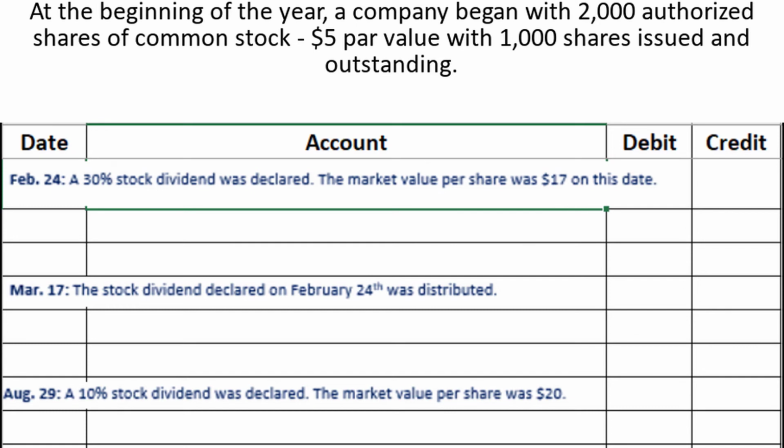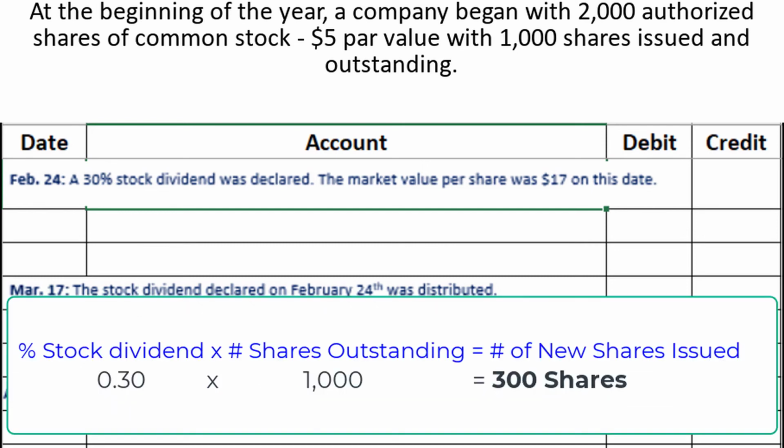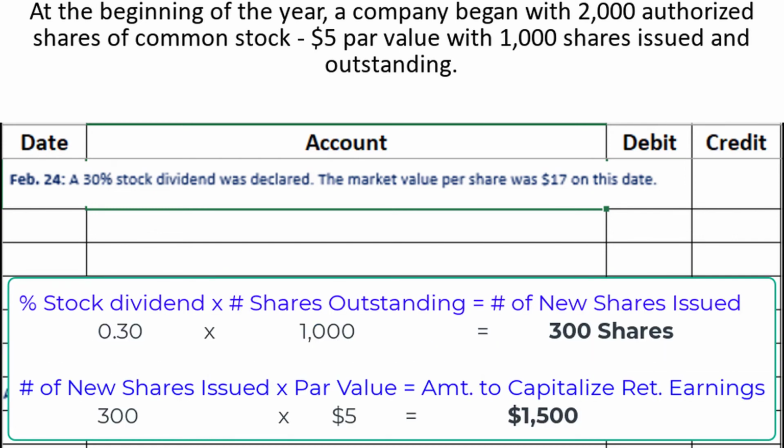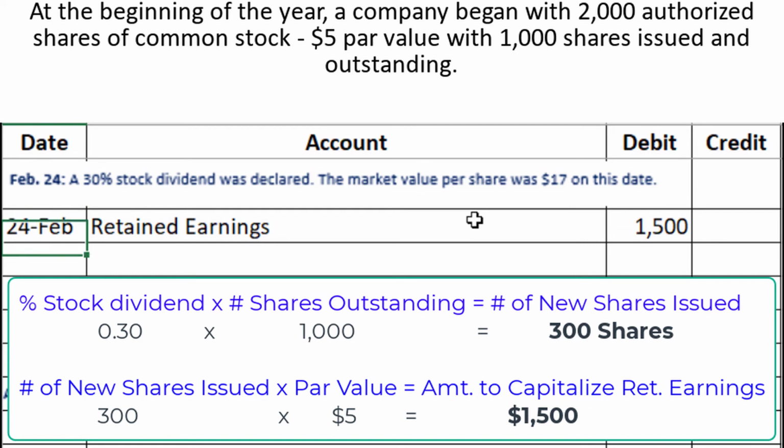So there are a few steps we need to take now. First, we need to determine how many shares the stock dividend is for. And to do that, we take the 30% stock dividend, or 0.3, and multiply by the number of shares outstanding, 1,000. So 0.3 times 1,000 equals 300. Next, we take the 300 shares that we just calculated and multiply by the par value, not the market value. So 300 shares times the par value of $5 per share is $1,500. So we need to capitalize our retained earnings by $1,500. And we should also put the date here, February 24.